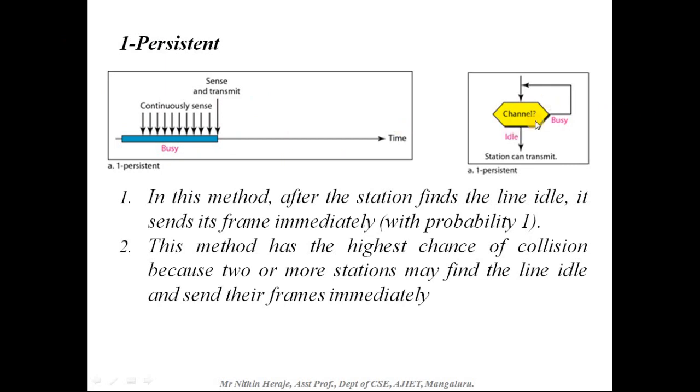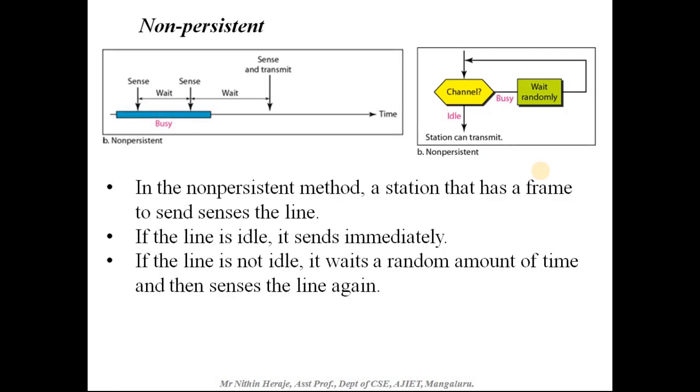So there are multiple stations sending frames at this particular time, which might again lead to a collision. If you look at this flow chart, the station will check if the channel is busy. If the channel is busy, it keeps checking or keeps sensing. If the channel is idle, the station will transmit the frame. So this is the one-persistent method. The second one is the non-persistent method. In the non-persistent method, a station that has a frame to send senses the line.